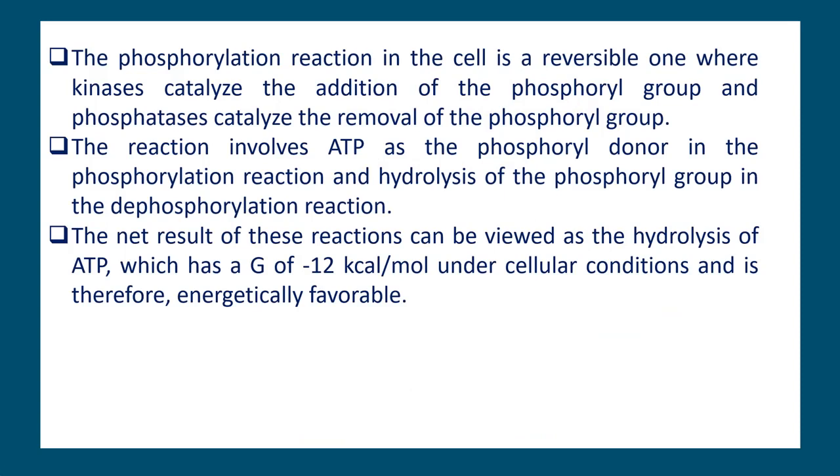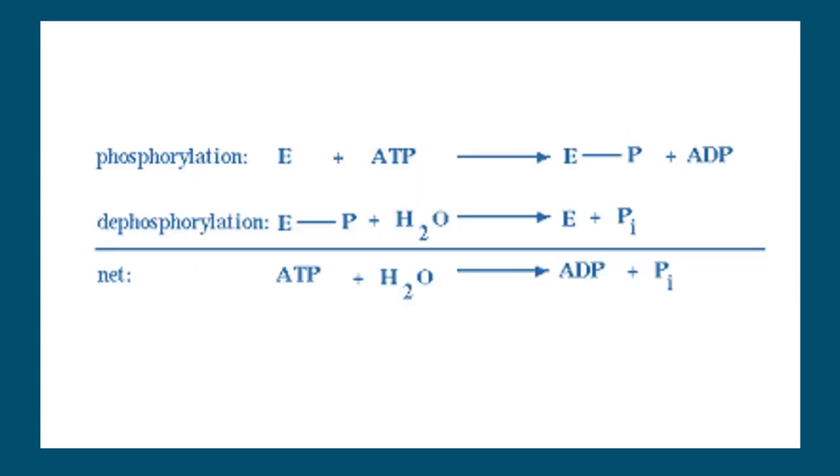This reaction involves ATP as the phosphoryl donor in the phosphorylation reaction, and hydrolysis of the phosphoryl group in the dephosphorylation reaction. The net result of these reactions can be viewed as the hydrolysis of ATP. So this is energetically favorable, because ATP hydrolysis has a delta G of minus 12 kilocalories per mole under cellular conditions.